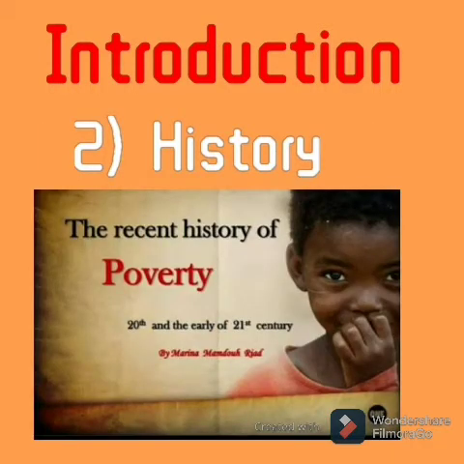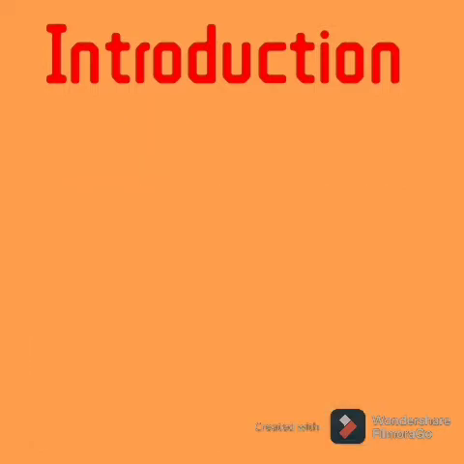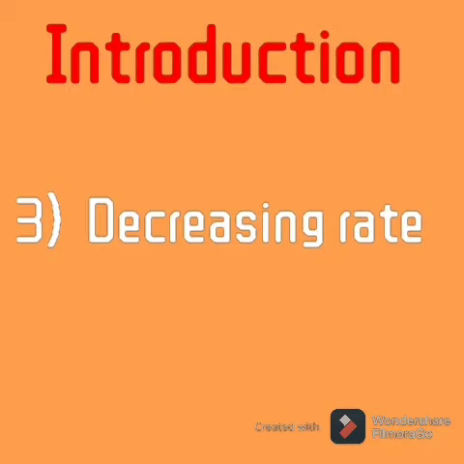Now, what is the history behind it? After gaining independence in the year 1947, instead of eradication, poverty in India has seen a very rapid increase across the country. The fact that the rich are getting richer and the poor are getting poorer is very alarming. Since 2001, over the last decade, the poverty level has declined from 37.2% to 29.8%. Still, a whopping 250 million poor people are estimated to be living in India.